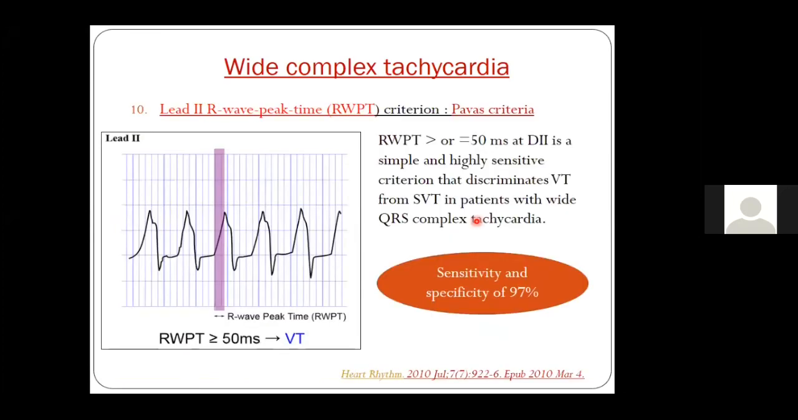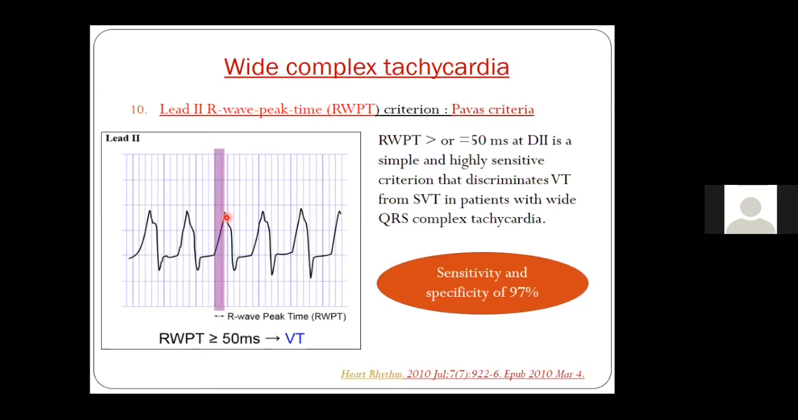And finally, we come to one of the last criteria, which is lead 2. In lead 2, the R wave peak time. So if you see this R wave from the beginning of the R to the peak of R, we have around more than 50 milliseconds, which suggests that it is a ventricular tachycardia. It is known as the Pava's criteria. So R wave peak time in lead 2 is a highly sensitive criterion that differentiates VT from SVT with aberrancy. It is again one criterion where we should just know it.